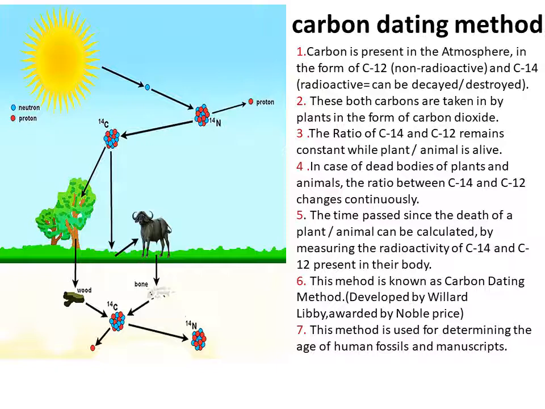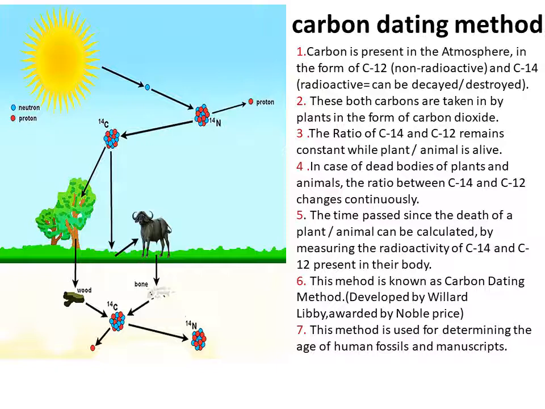The time passed since the death of a plant or animal can be calculated by measuring the radioactivity of C14 and C12 present in their body. So when these plants or animals die, this C14 which is radioactive gets decayed or destroyed, and that process is continuous.